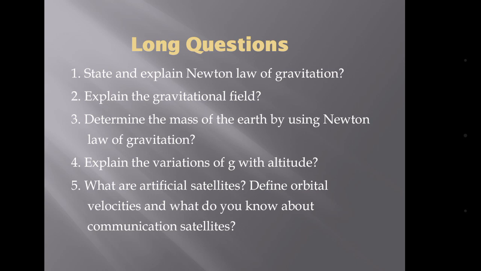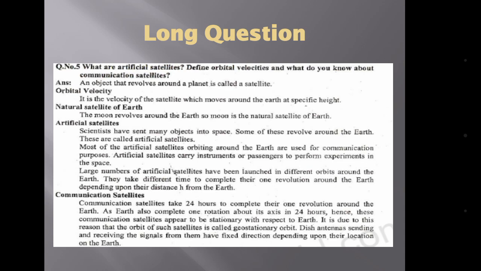Okay, I'm going to explain question number 5, which is: what are artificial satellites? Define orbital velocity, and what do you know about communication satellites? Our question number 5 consists of 3 parts. The first part is artificial satellite.